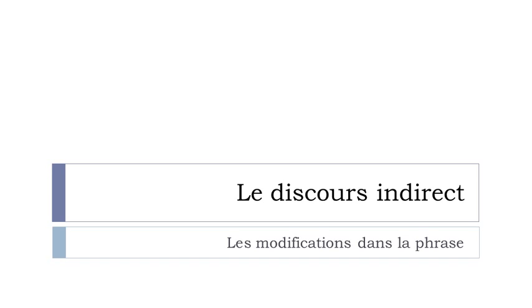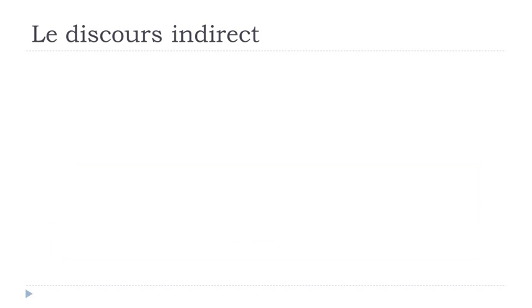And in this lesson, we'll see together le discours indirect, les modifications dans la phrase. So, we saw together in the 2 previous videos this discours indirect, the way to construct it, and then a few modifications that can happen when you make this discours indirect. If you didn't watch the previous videos, I definitely advise you to do so because it will be clearer. But still, we can do a really fast overview and review of the discours indirect.